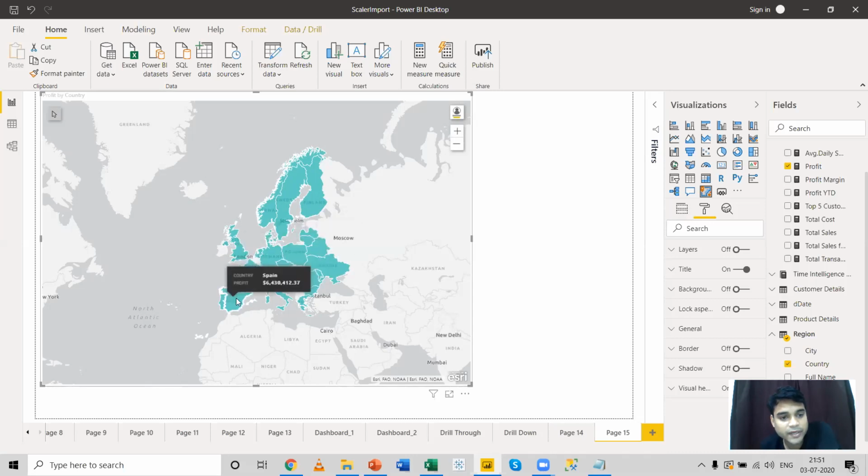Whenever we hover our mouse, that particular boundary gets highlighted. This is a feature of the ArcGIS map. It actually highlights the particular area. In this particular example, we are trying to showcase the profit in terms of ArcGIS map. However, it is better used in defense or weather forecast, where we need some uncommon geographical components.